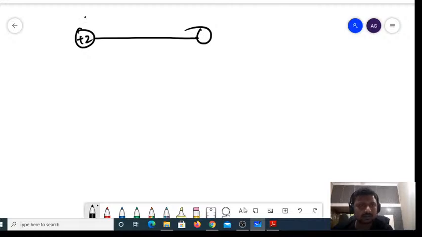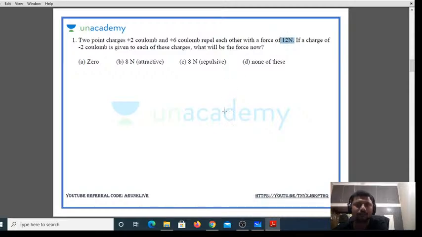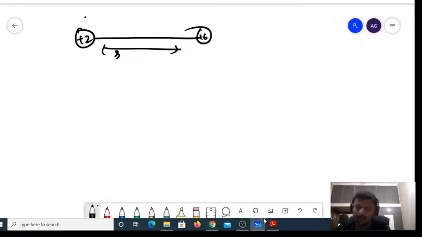This is plus 2, this is plus 6, both separated by a distance of r. They repel each other with a force of 12 newtons, because like charges are going to repel each other. Right? Now,